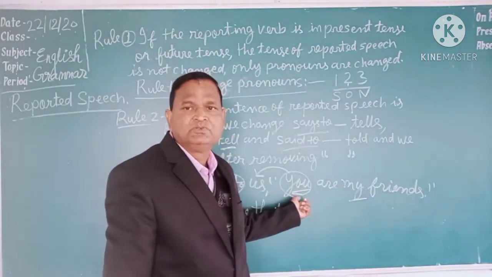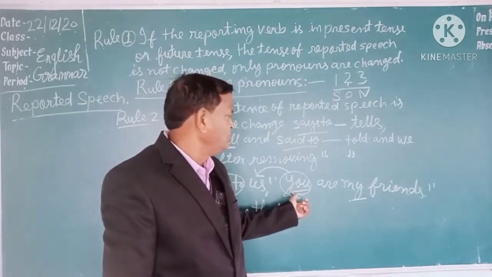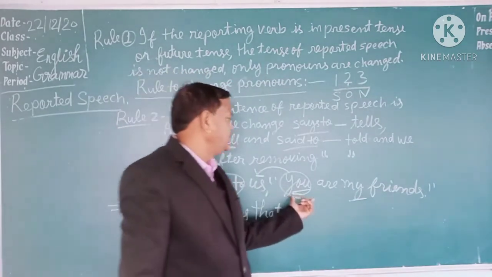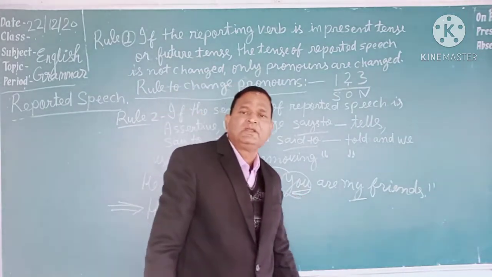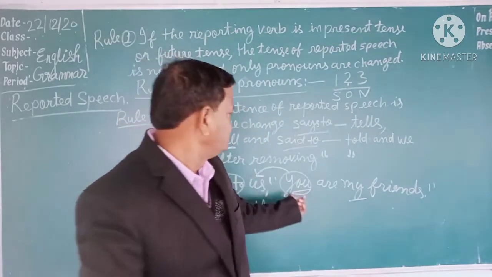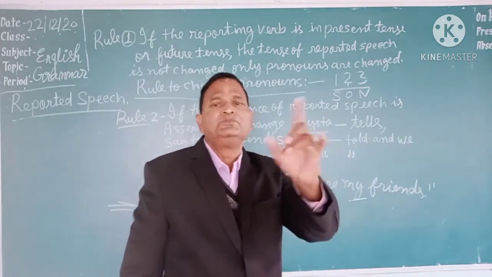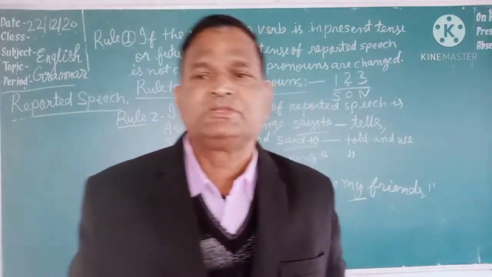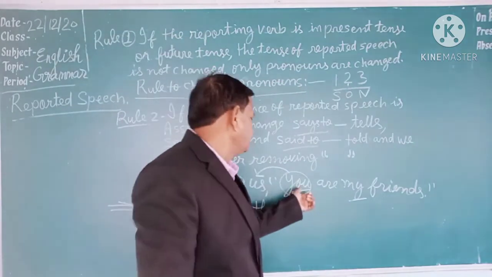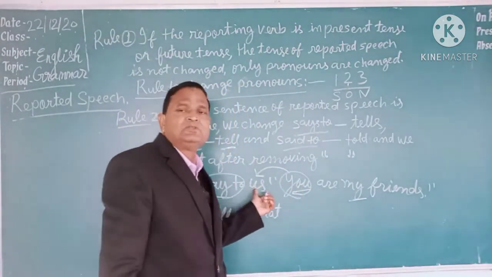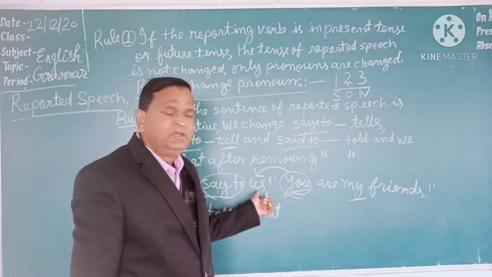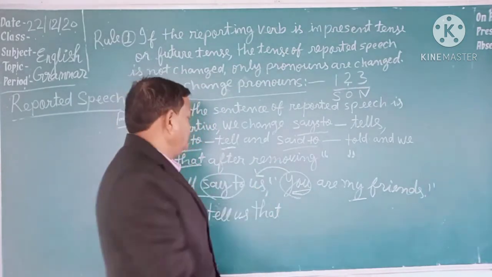To find this, we see the place of the pronoun, whether it is in place of subject or object. In the sentence you are my friend, you is in place of subject, so it is in subjective case. The subjective case of us is we, so it will be we are.